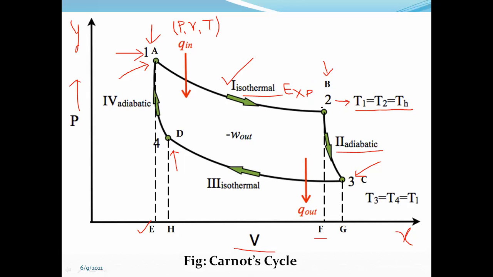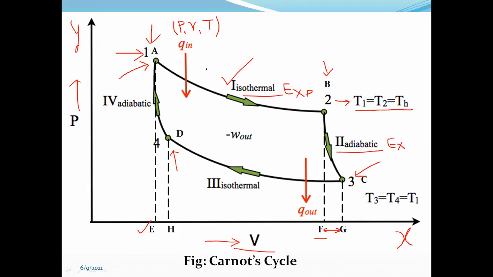Okay, after that from B to C, again we can observe that the working substance has got a little bit of expansion. Obviously, expansion means increase in the volume. So as you observe the difference between F and G on the x-axis or volume axis, you can observe that this is the adiabatic expansion, or sudden expansion of the working substance.